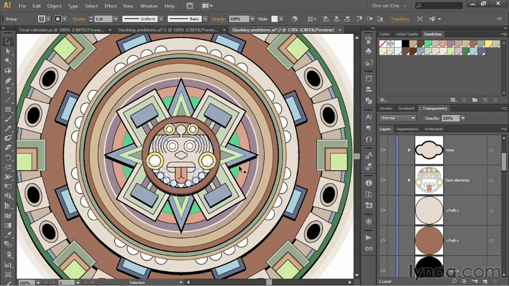So that's how you select objects up and down the stack, as well as arrange objects using commands like send to back and bring forward. In the next movie, I'll show you another way to select up and down the stack using a special trick associated with the black arrow tool.